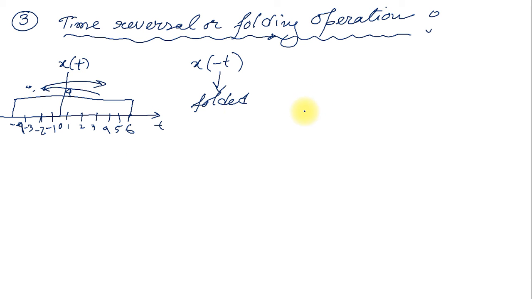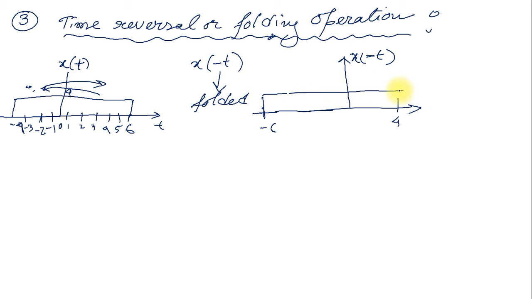So to draw x of minus t, 6 is coming to the left side, so minus 6, and this minus 4 is coming to the right side, that is plus 4. The amplitude is the same, but only the time axis is reversed.